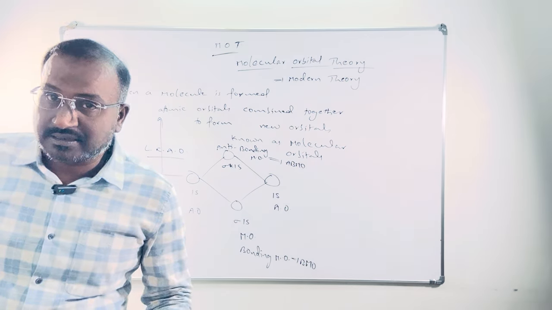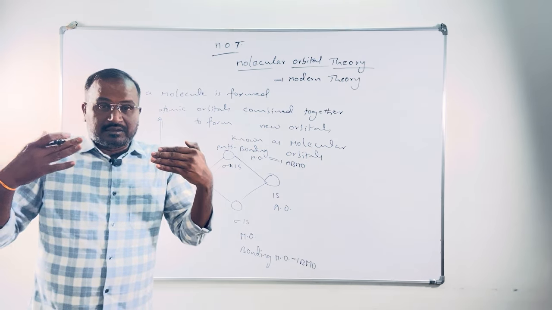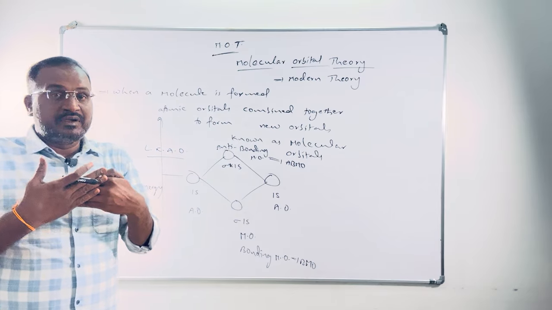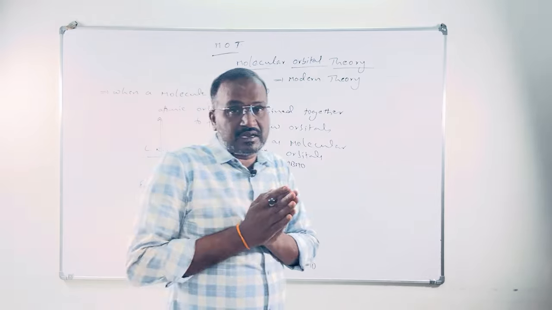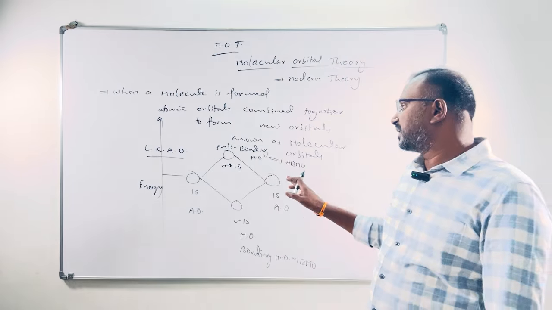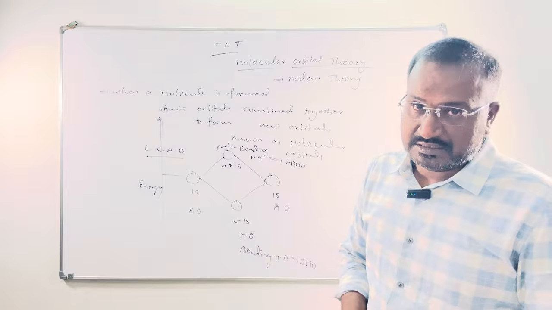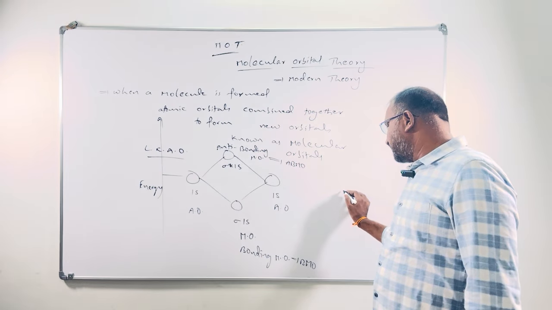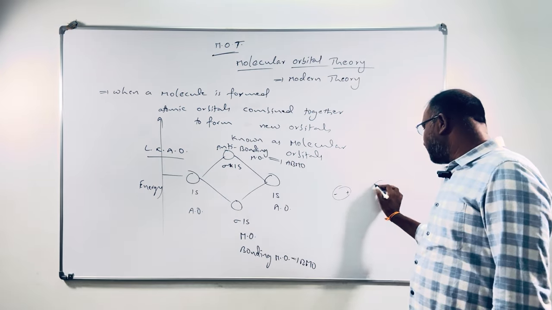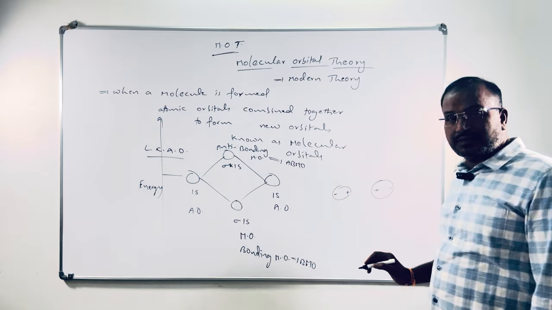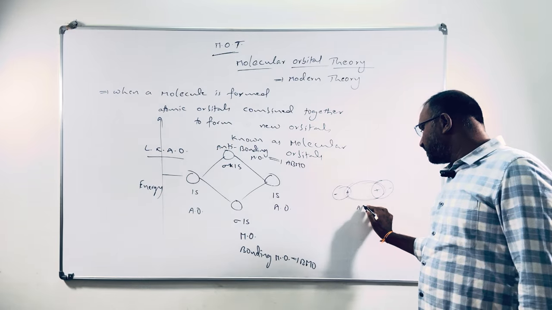Why does it have less energy? Why does it have more energy? Bonding molecular orbital is formed by the combination of wave functions of atomic orbitals, that is addition of wave functions of atomic orbitals, whereas anti-bonding molecular orbitals are formed by subtraction of wave functions of atomic orbitals. That means suppose a 1s orbital is there with a minus pole on this side and a plus pole, and another 1s orbital with a plus pole. This plus and this plus when combined, that is called addition.